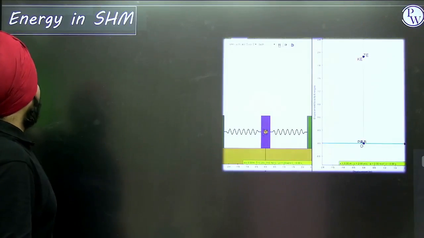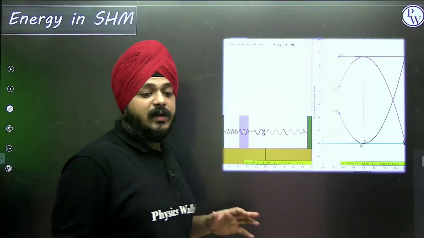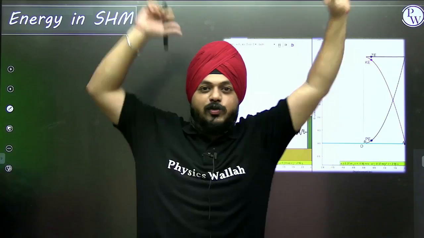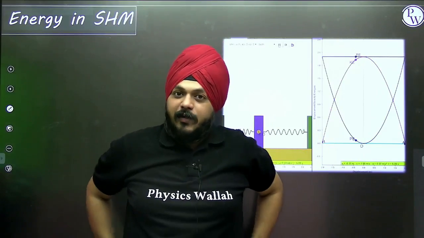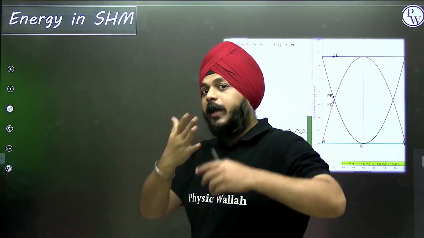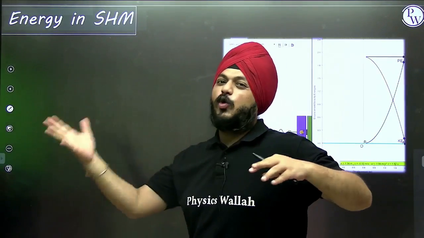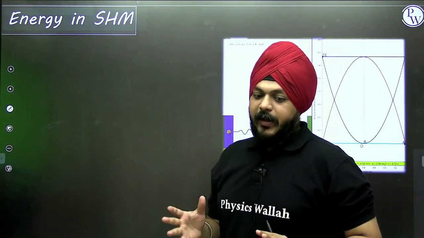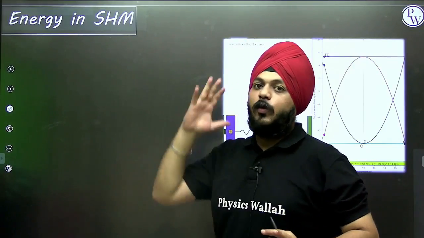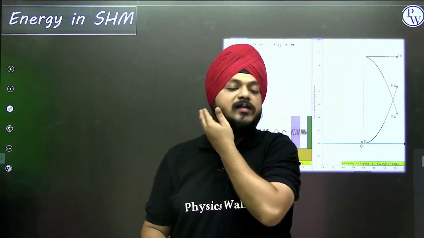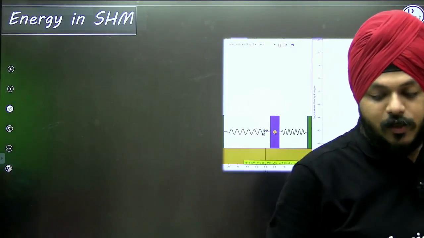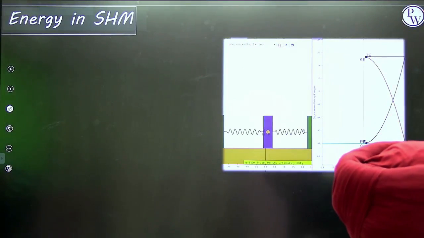Before moving on to energy, we have seen the concepts of periodic motion, and everything else so far. Now we will understand the variations of energy in SHM, and in one shot we will see more than 10 to 12 examples. First we will move on to the concepts of energy in SHM, and then we will see all of the examples for the concepts we have understood till now. So now let's move on to energy in SHM.